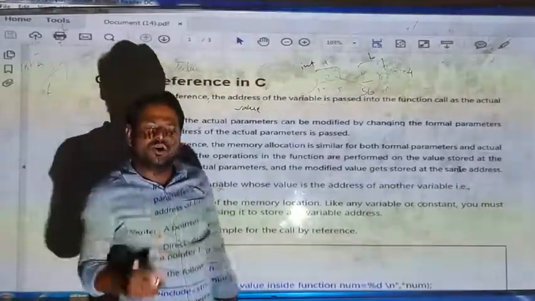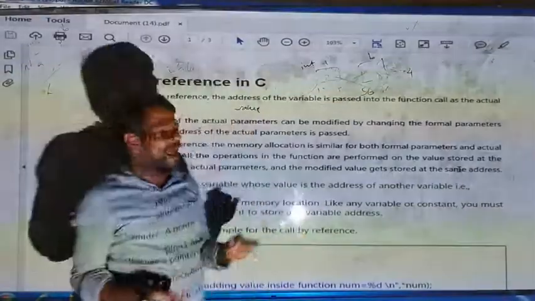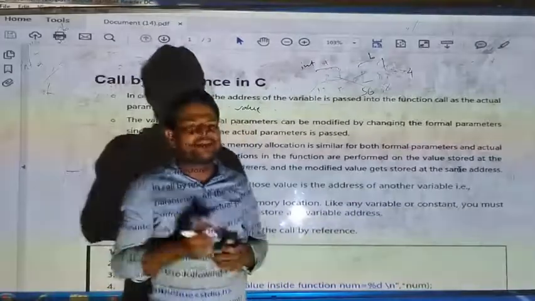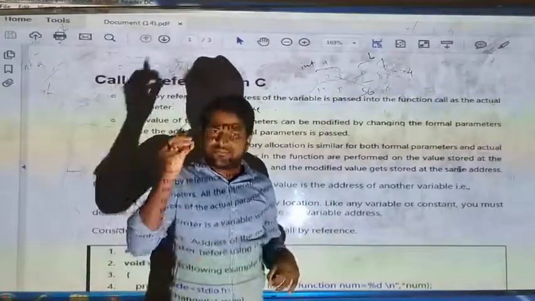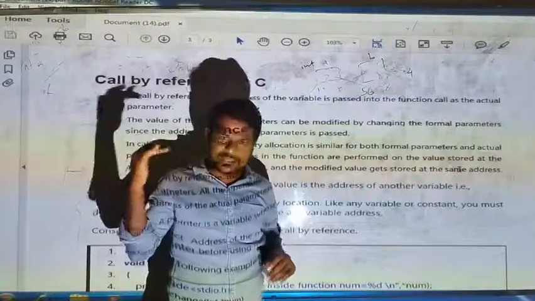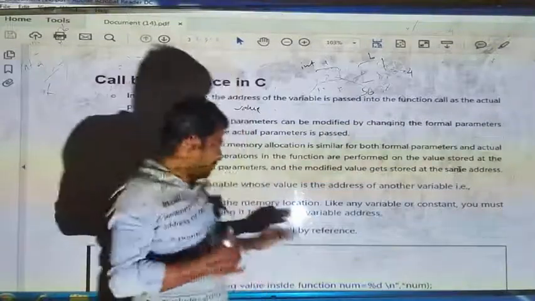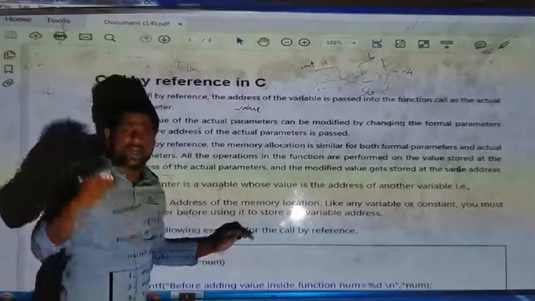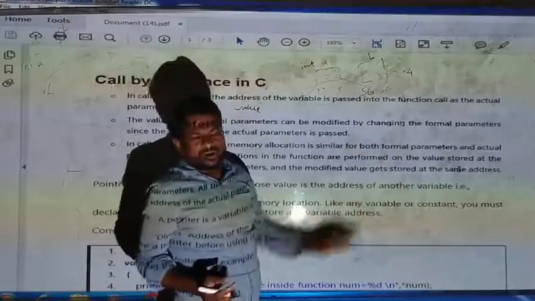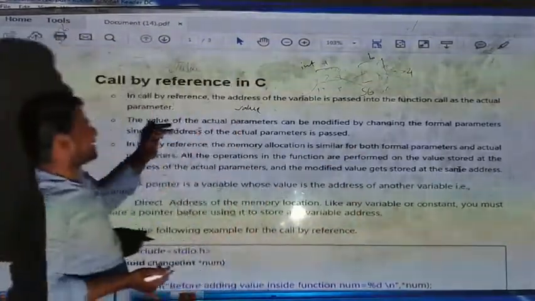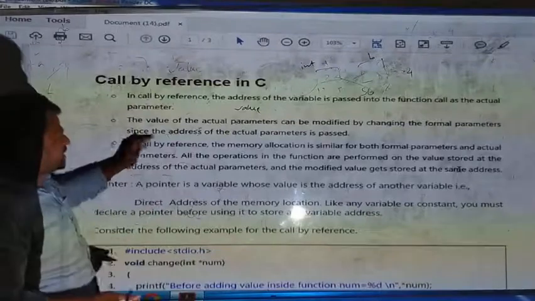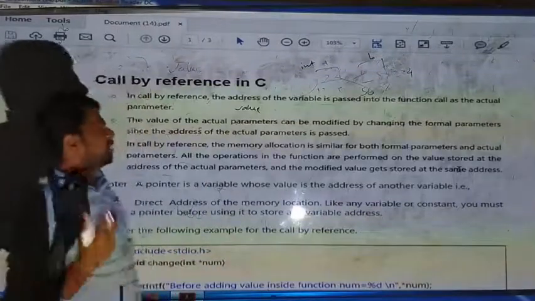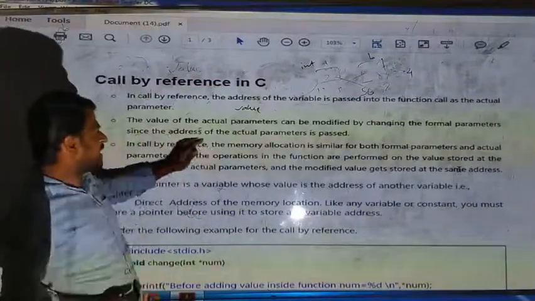Whereas in call by value, we cannot modify the actual parameters by the formal parameters. We cannot modify, because we are directly passing the value. By seeing the program you will understand it much better. Here we are passing the address, or you can say the memory location also.